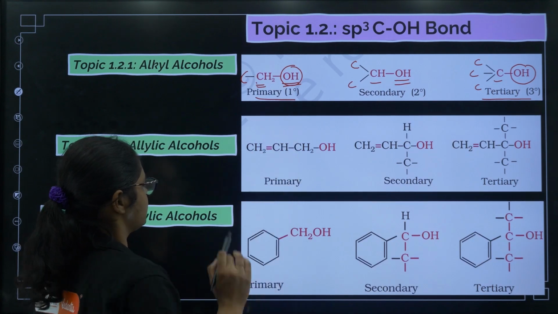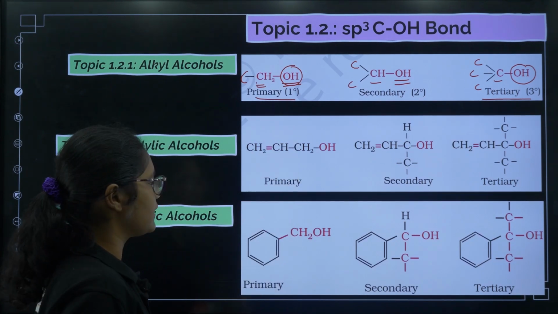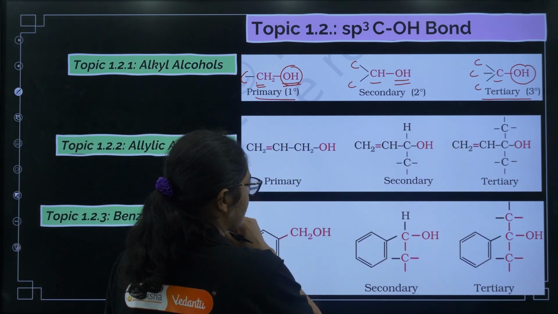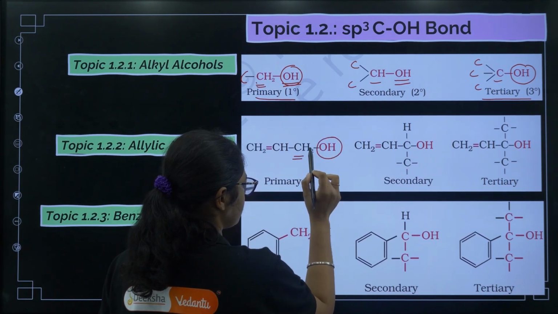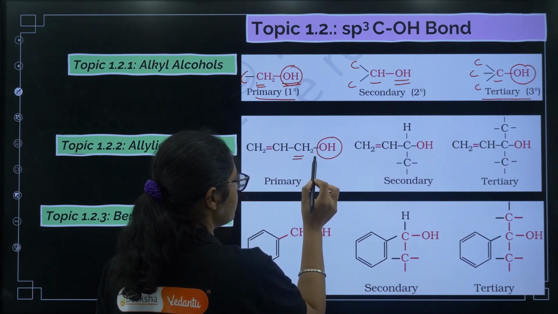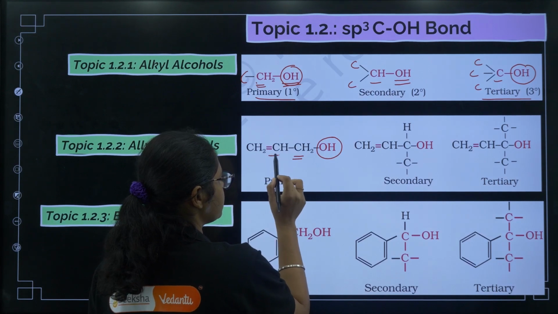Now this is the first classification. Next, what are allylic alcohols? See, in allylic alcohols, the carbon containing the OH group should be attached to an sp2 carbon.